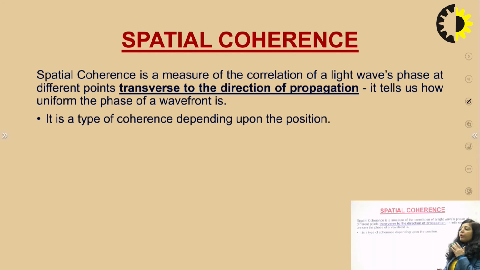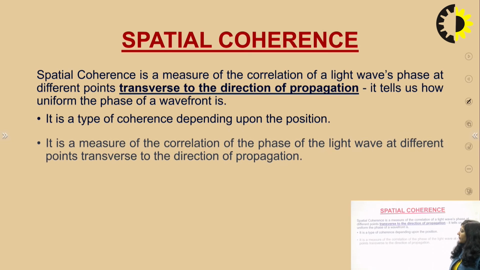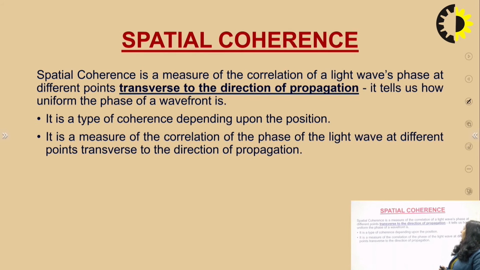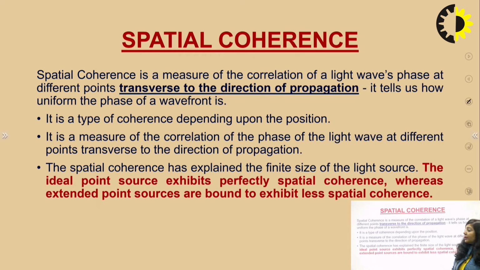So basically we will define the spatial coherence in terms of distance, in terms of position, in terms of space, or you can say this is coherence in space. It is a measure of correlation of phase of light wave at different points transverse to the direction of propagation. The spatial coherence explains the finite size of the light source.